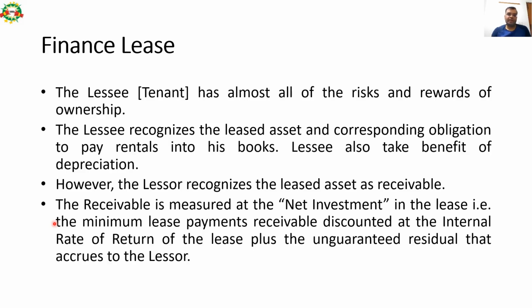The receivable is measured at the net investment in the lease, that is, the minimum lease payment receivable discounted at the internal rate of return of the lease plus unguaranteed residual that accrues to the lessor. So basically, whatever future rent is expected out of that property or asset is capitalized, and that capitalized value is recognized as a receivable in the books of the lessor.